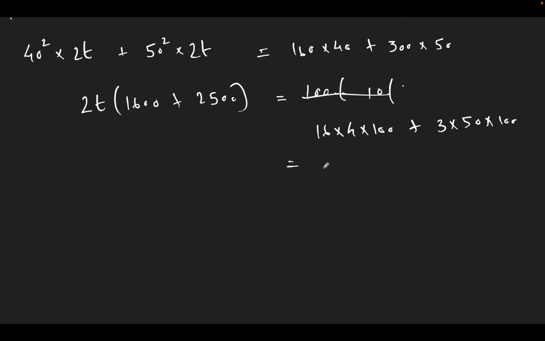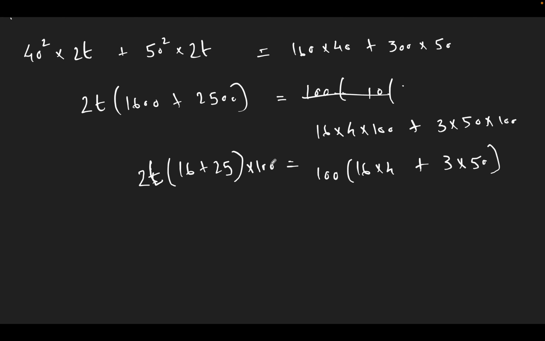Okay, so let's take 100 into 16 into 4 plus 3 into 50. This is equal to 2t into 16 plus 25 into 100. Okay, so these both hundreds get cancelled. So 2t into 16 plus 25 is 41.